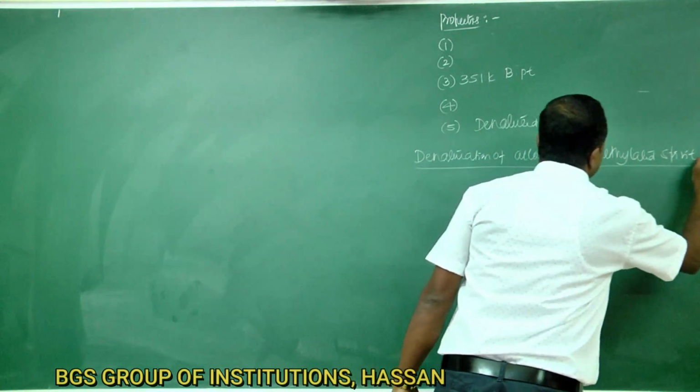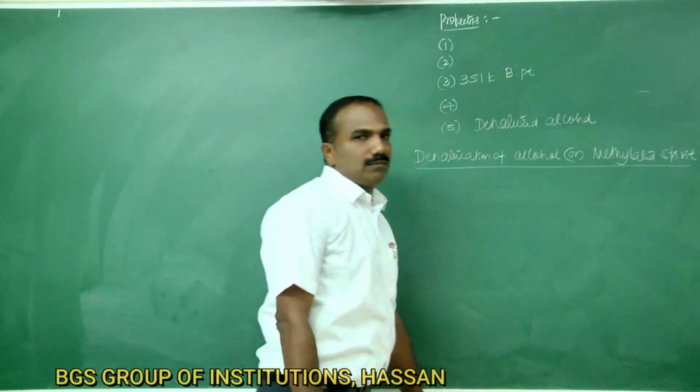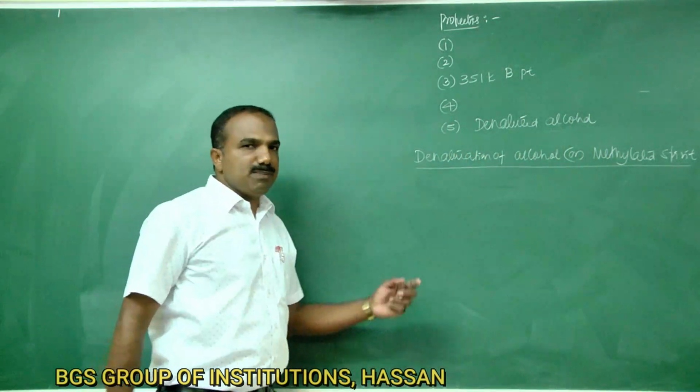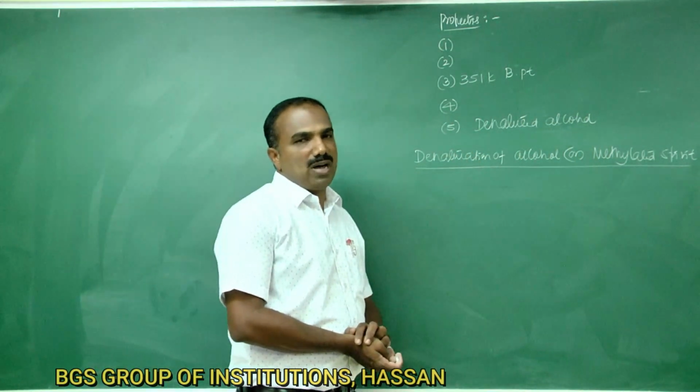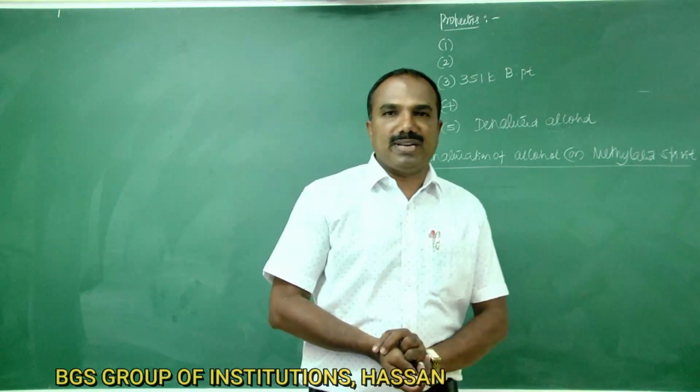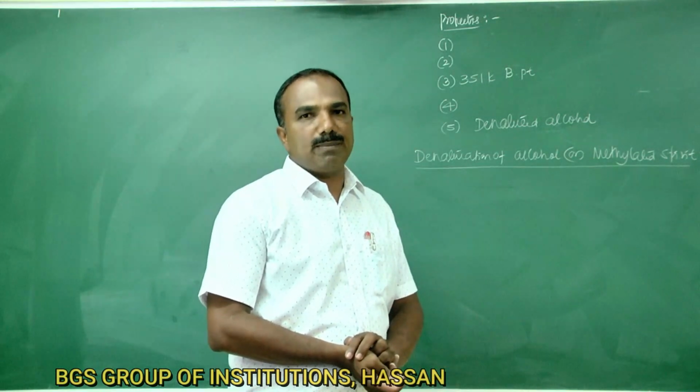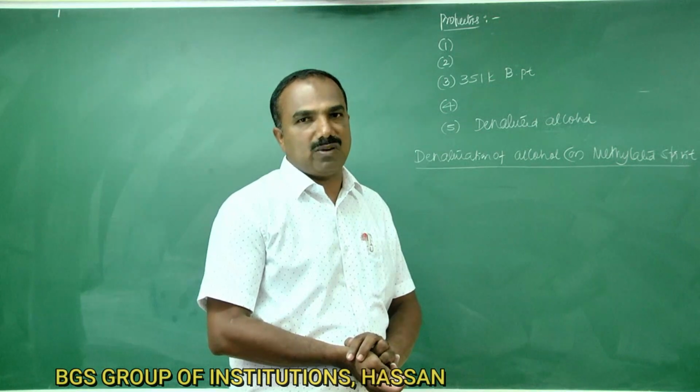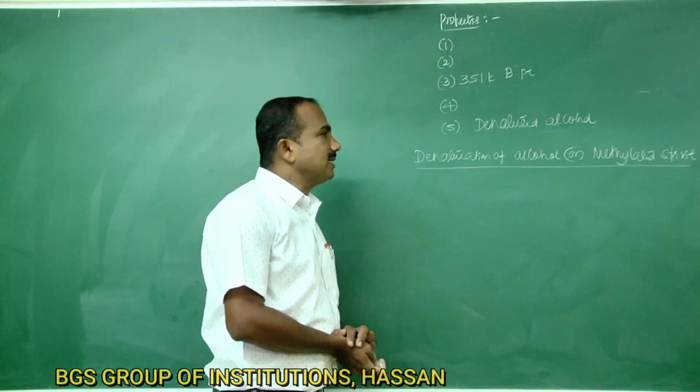The commercial alcohol, that is ethyl alcohol, is made unfit for drinking because ethyl alcohol is used for alcoholic beverages, but methyl alcohol is poisonous in nature.